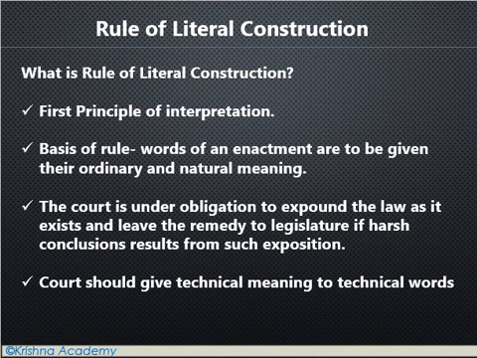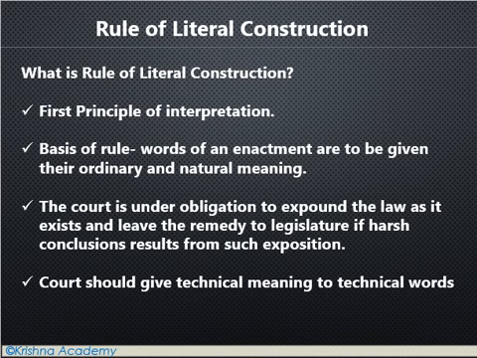That means words should be taken in their natural sense or natural meaning. For example, cow means cow, no other interpretation. So when there is no ambiguity, you have to go by the literal meaning. And further, the court is under an obligation to expound the law as it exists, and leave the remedy to the legislator if a harsh conclusion results from such exposition.